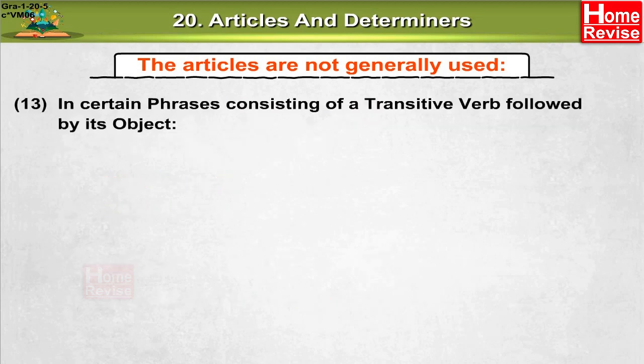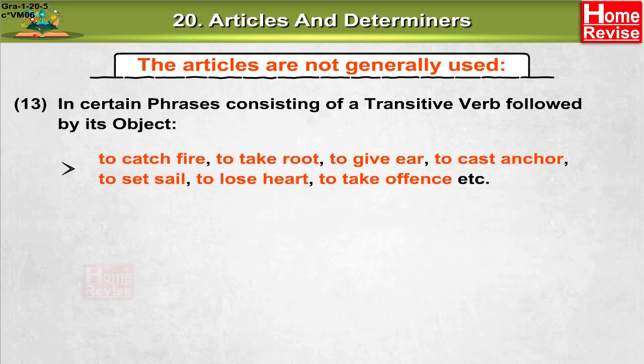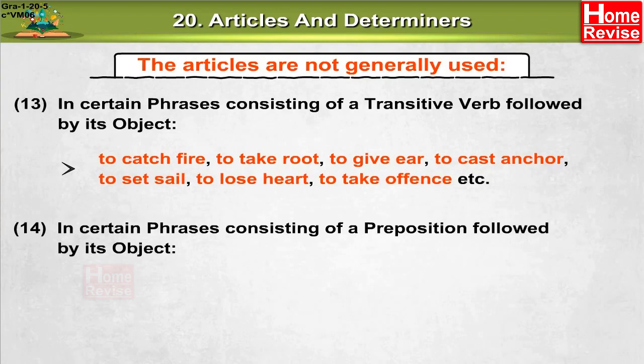13. In certain phrases consisting of a transitive verb followed by its object. To catch fire, to take root, to give ear, to cast anchor, to set sail, to lose heart, to take offense, etc. 14.